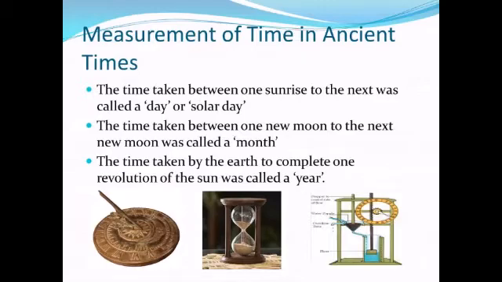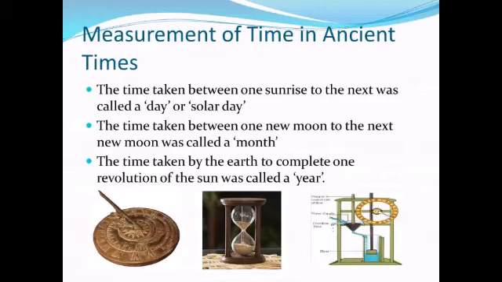And do you know how people in ancient times got to know the time? In ancient times, they did not have clocks or watches for knowing time, but these people knew the importance of time. So our ancestors used some natural events which repeat regularly after a definite interval of time to measure time.